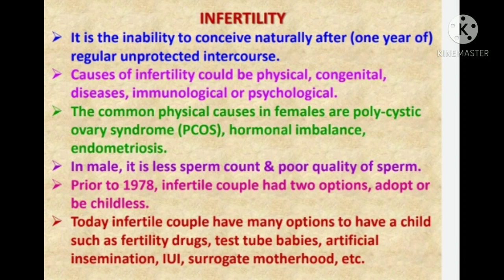But today, infertile couples have many options to have a child, such as fertility drugs, test tube babies, artificial insemination,